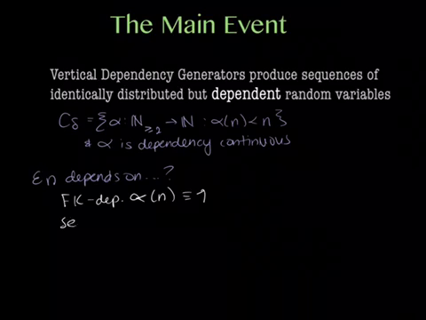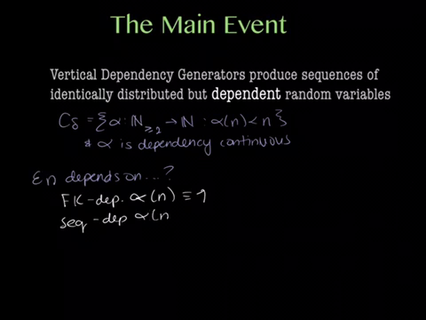For sequential dependence, alpha of n equals n minus 1. So the third one depends on the second one, the fourth one depends on the third one, and so forth. All right, and then the last thing is, what do we mean by dependency continuous? Well, I mean that for any n, it has to map somewhere.